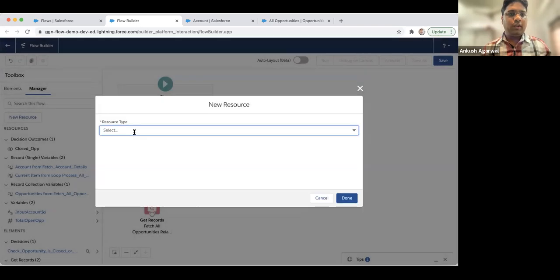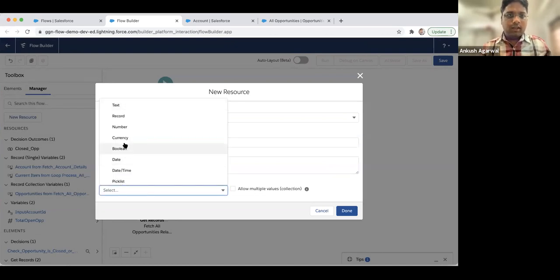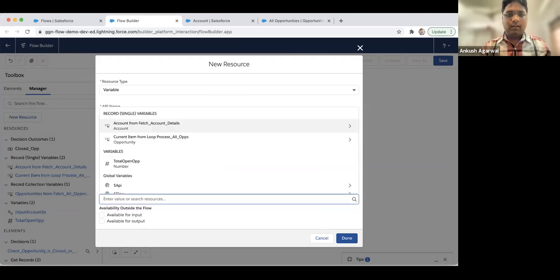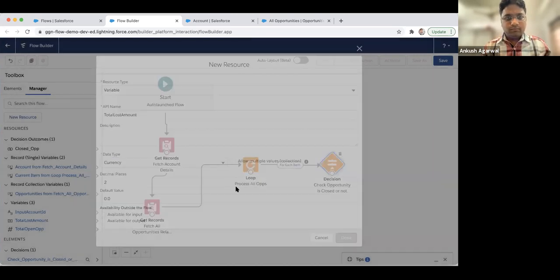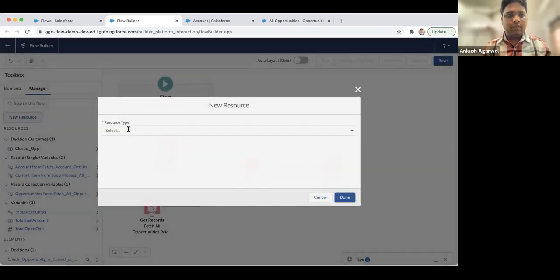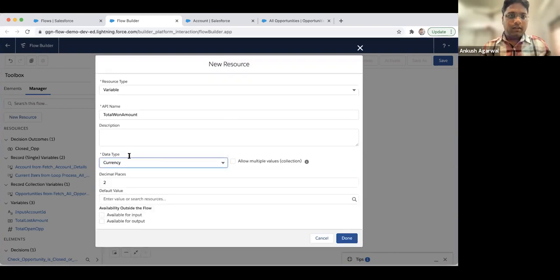Similarly, we have two more requirements. One is total lost amount. It will be currency type, and we'll define it as 0 as default. And one more resource, which will be total won amount. And again, it will be currency type, and we'll just define its value as 0.0 as default value.